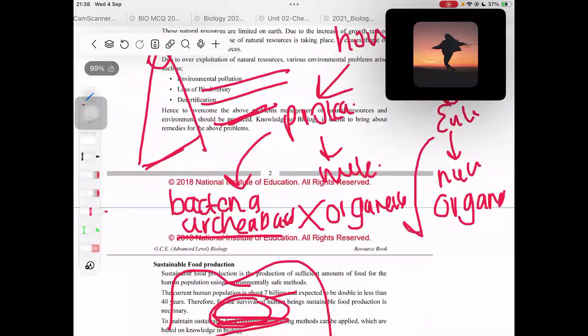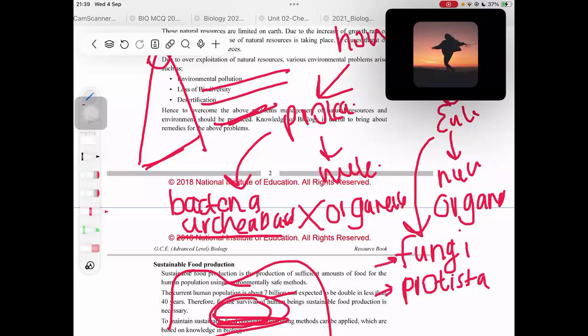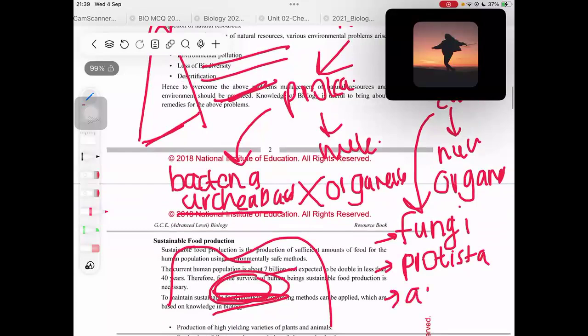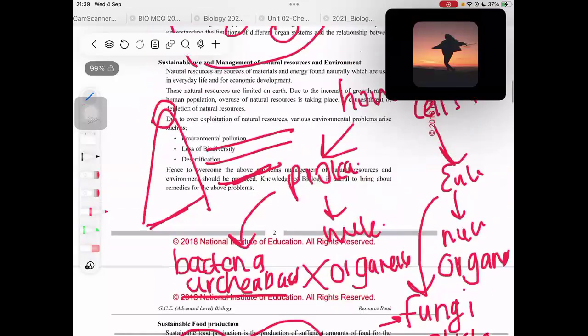Then who are the eukaryotic organisms? There are 4 types of eukaryotic organisms. One is fungi. For example, yeast is a type of fungi. Penicillium is a type of fungi. And then protista. Protista means the algae that you see: brown algae, green algae, red algae, plus amoeba is also protista. So fungi, protista, animals and plants are eukaryotic organisms.